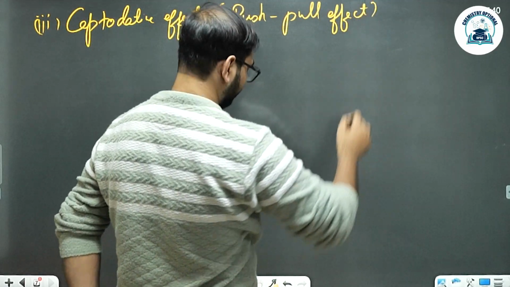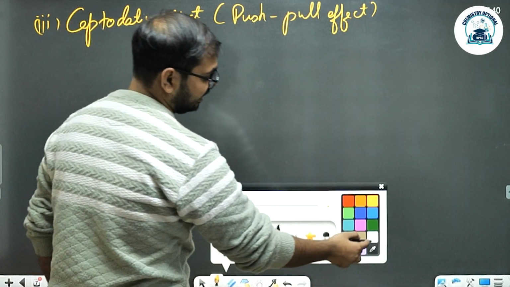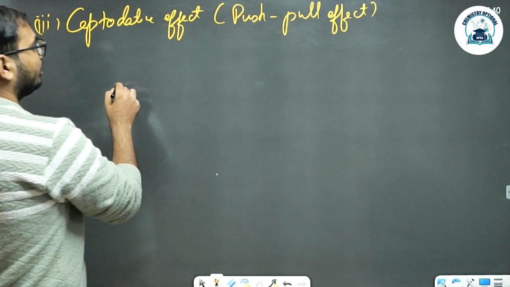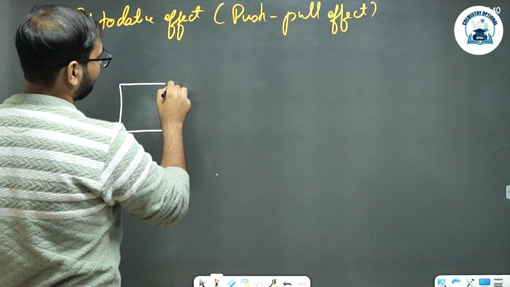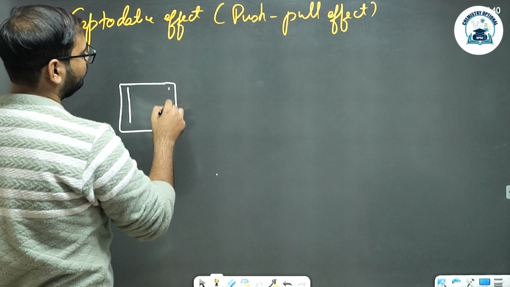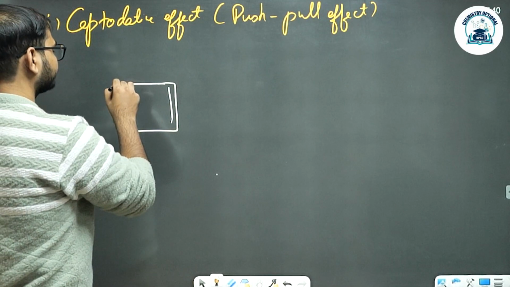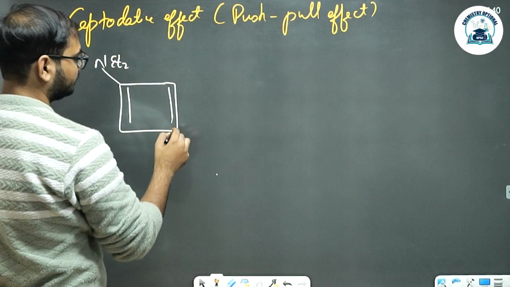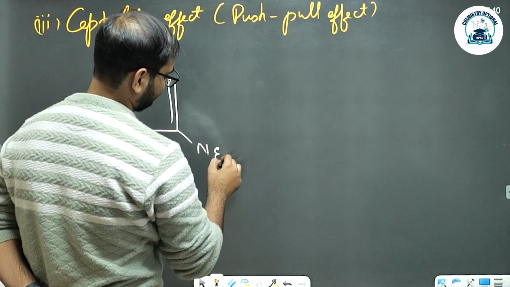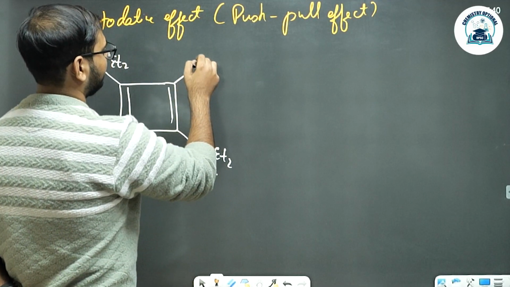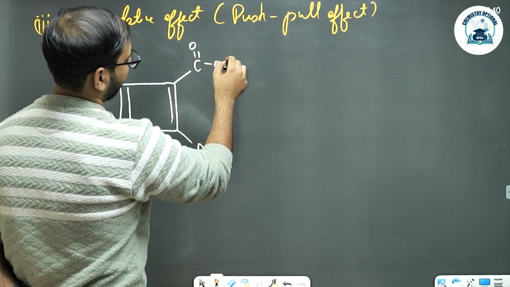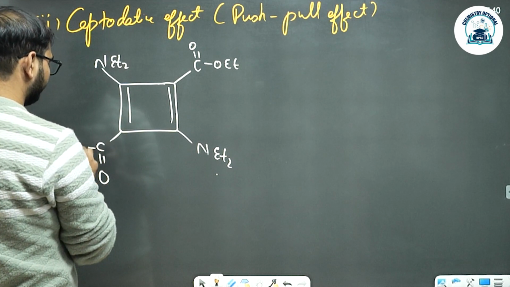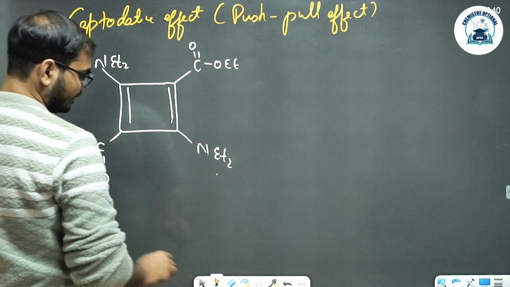In the push-pull effect, we are using resonance and various substituents attached to the cyclobutadiene or anti-aromatic system, which can lead to the removal of these pi bonds. So we are taking NEt2, C double bond O, Et, and opposite to it again C double bond O, Et.